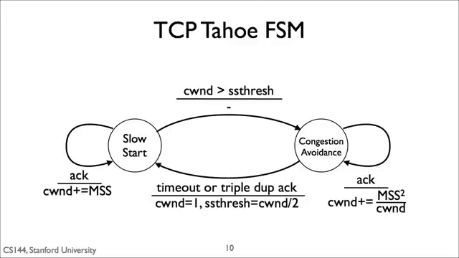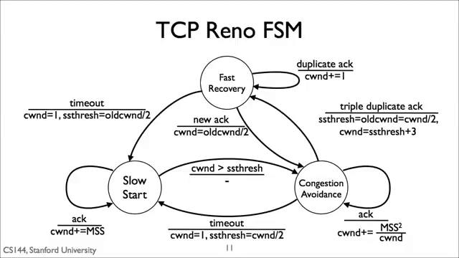Recall that this is the TCP Tahoe FSM with 2 states, slow start and congestion avoidance. And this is the full TCP Reno FSM. It adds a 3rd state, fast recovery. On a triple duplicate ACK, rather than transition to slow start, it transitions to fast recovery. In the fast recovery state, it transitions back to congestion avoidance when it receives a new acknowledgement, resetting the congestion window to be half of the congestion window size when it transitioned to the fast recovery state.